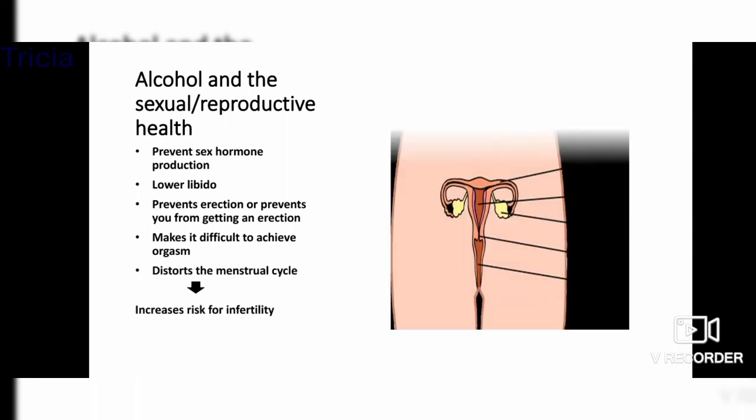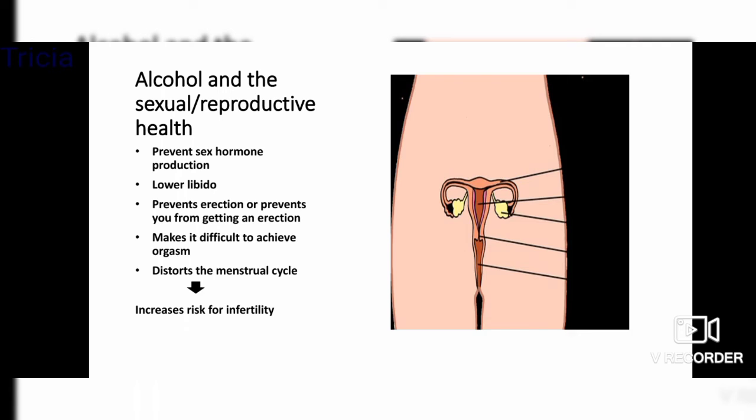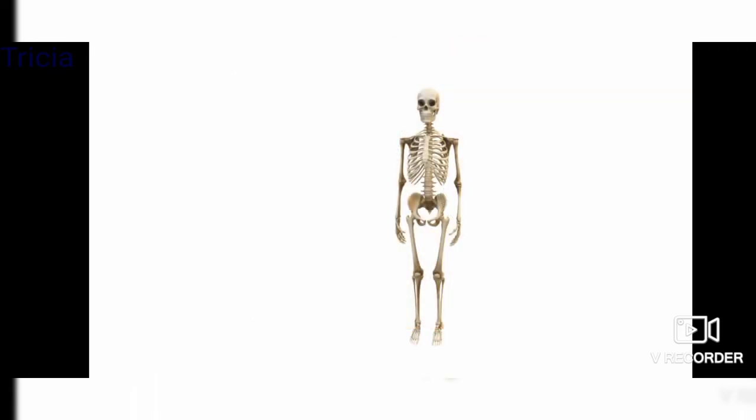So let's look at alcohol and sexual and reproductive health. Alcohol can lower your inhibitions. So you might assume that alcohol can actually ramp up your fun in the bedroom, but in reality what alcohol does is that it prevents sex hormone production. It lowers your libido, it keeps you from getting or maintaining an erection, and it also makes it difficult to achieve an orgasm. Also, excessive drinking affects the menstrual cycle, which potentially increases your risk for infertility.